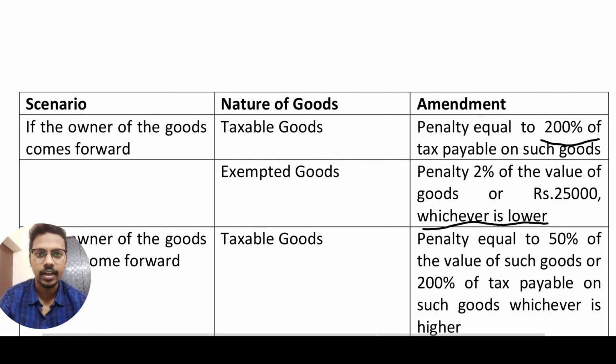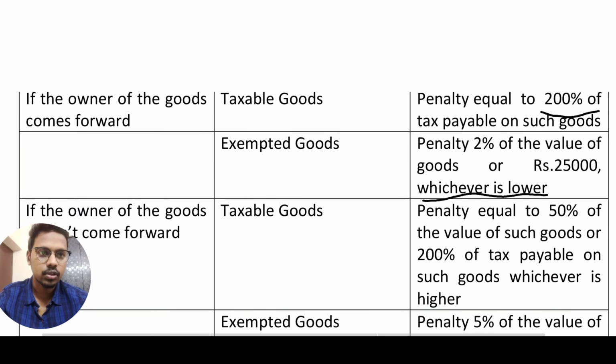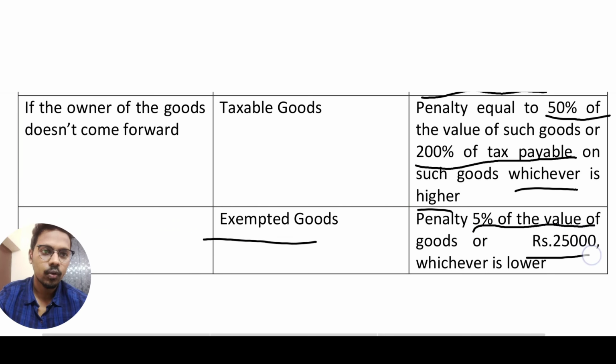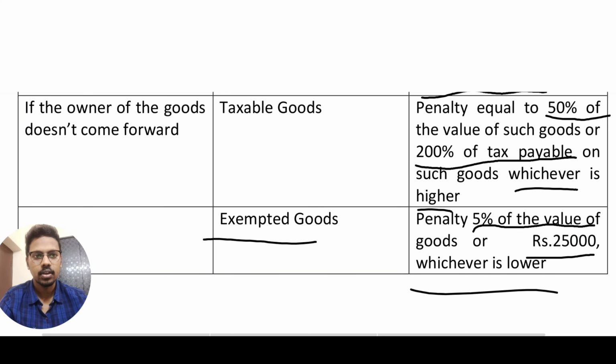lower. And in case the owner of the goods doesn't come forward, if the seized goods are taxable goods, then the penalty is equal to 50% of the value of such goods or 200% of the tax payable on such goods, whichever is higher. In case of exempted goods, the penalty is 5% of the value of the goods or 25,000, whichever is lower. So this is for e-waybill.